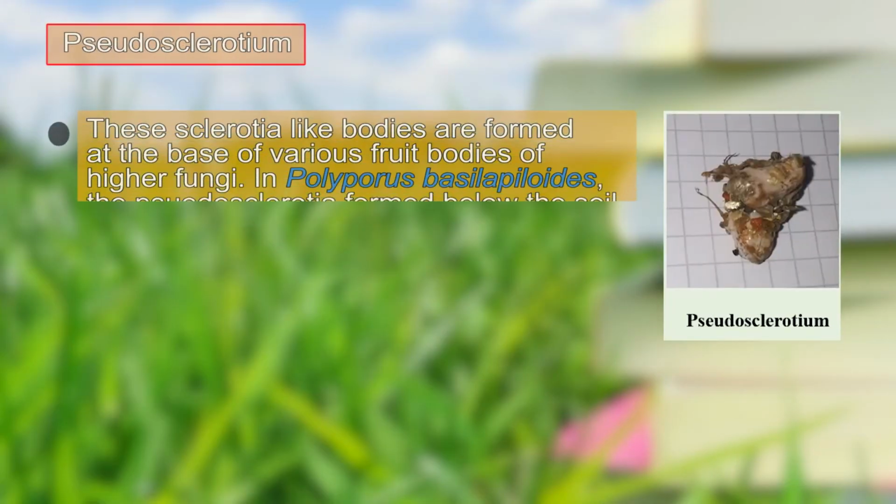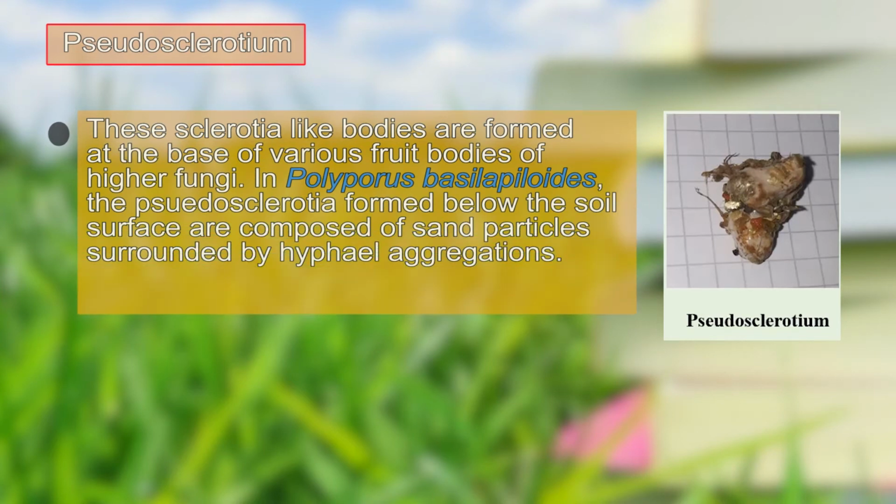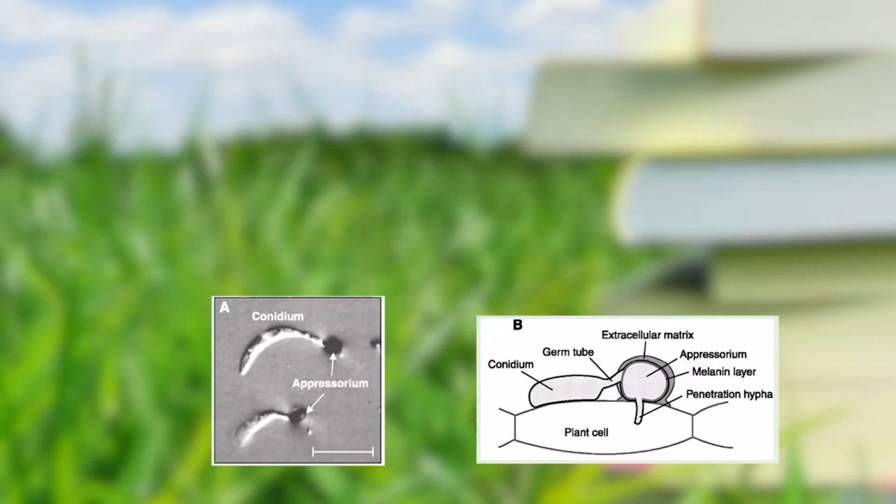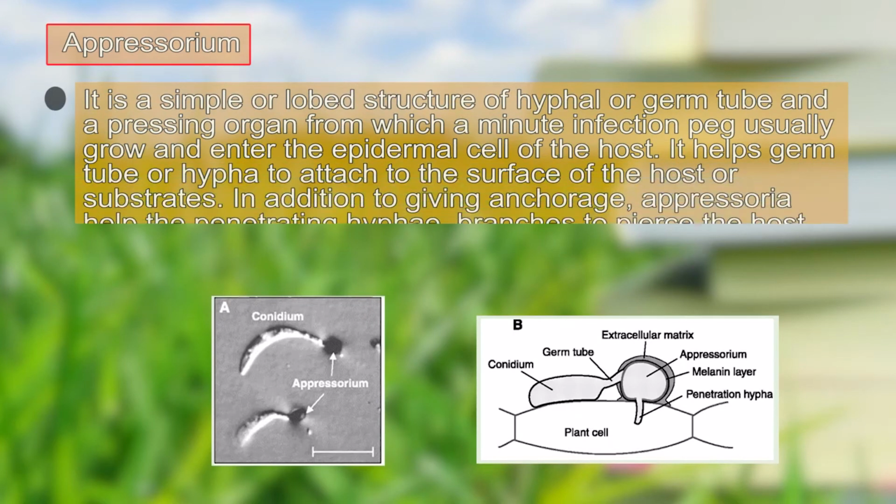Pseudosclerotia is another type of modification found in fungi. In pseudosclerotia, we find them at the base of various fruit bodies of the higher fungi. In Polyporus species, the pseudosclerotia are formed below the soil surface and are composed of soil particles surrounded by hyphal aggregation. This is the picture of the pseudosclerotium, where we find it does not have any proper structure or shape.